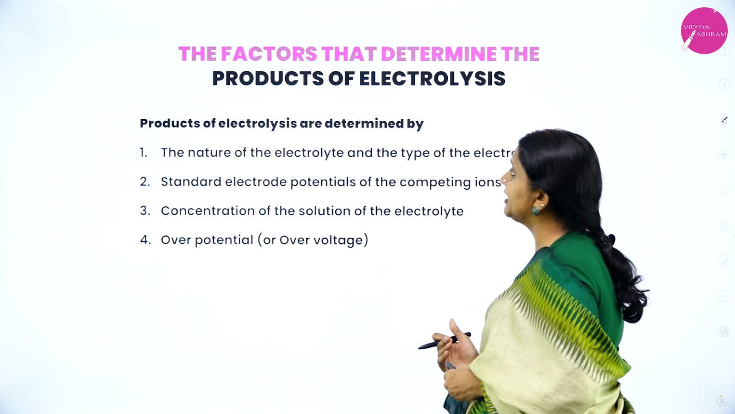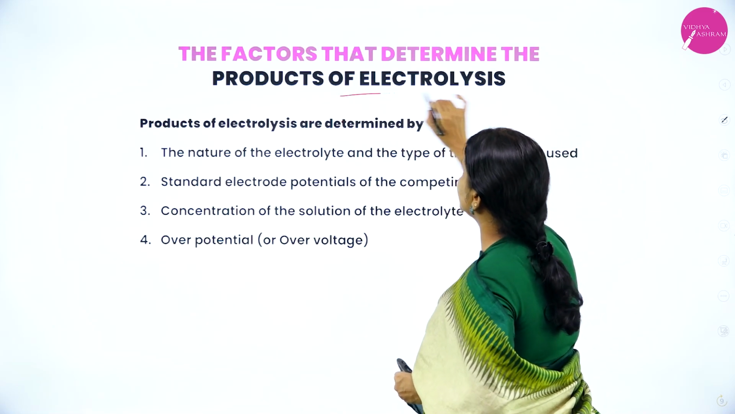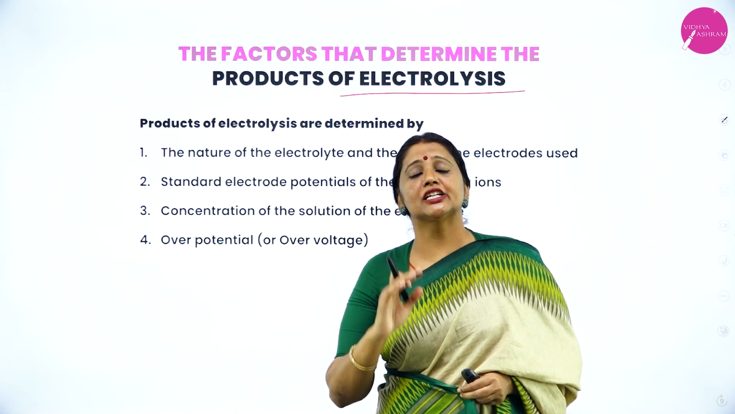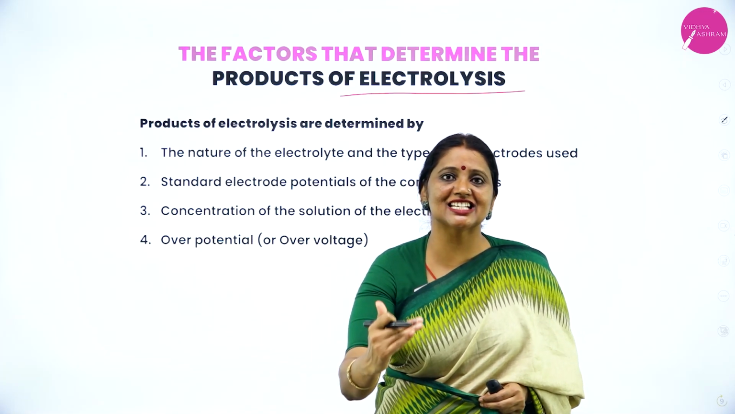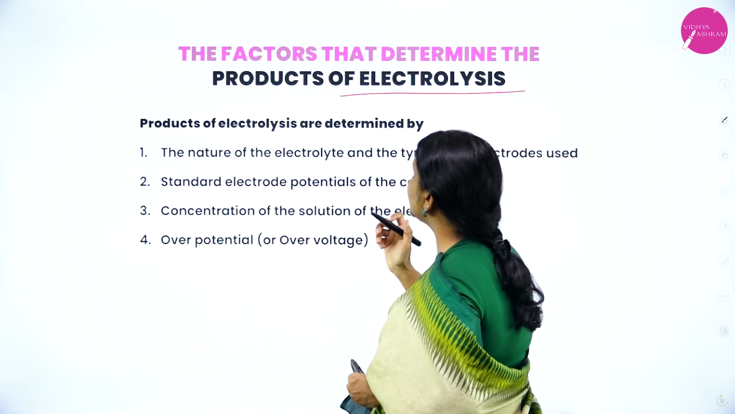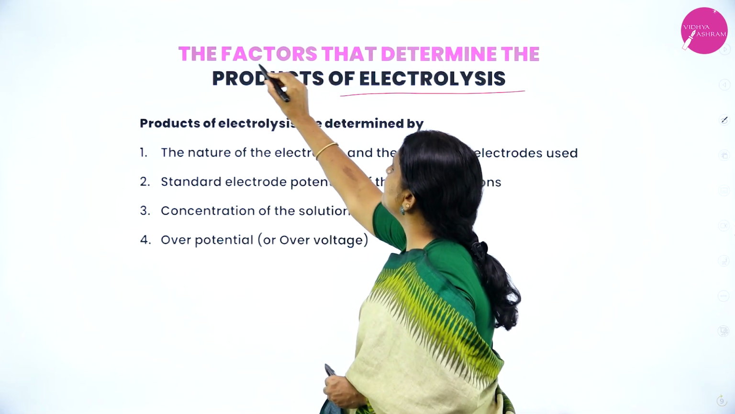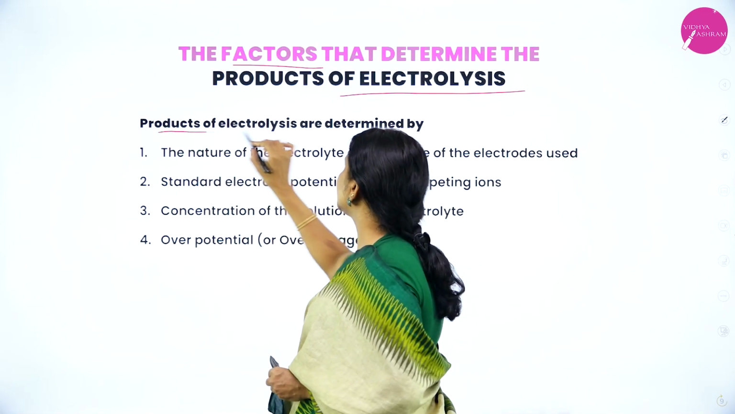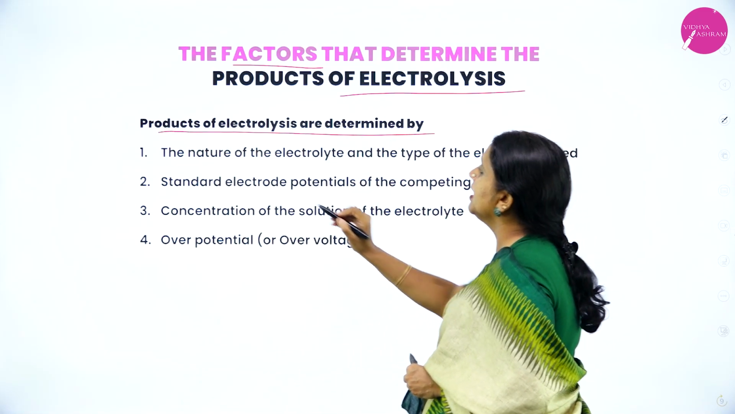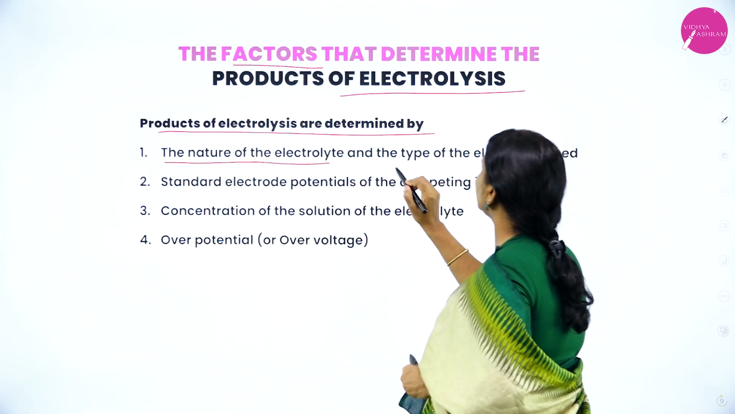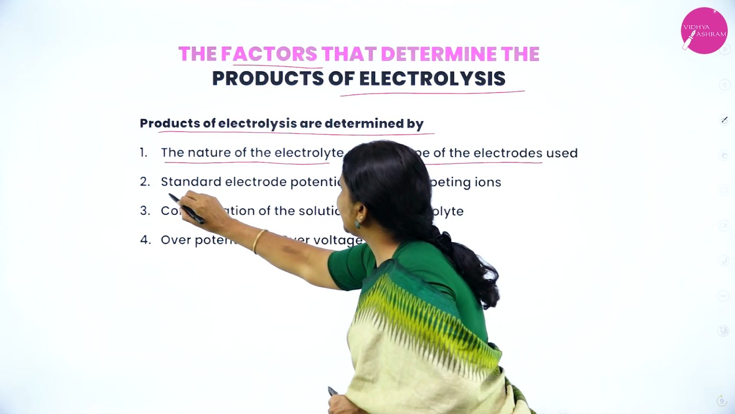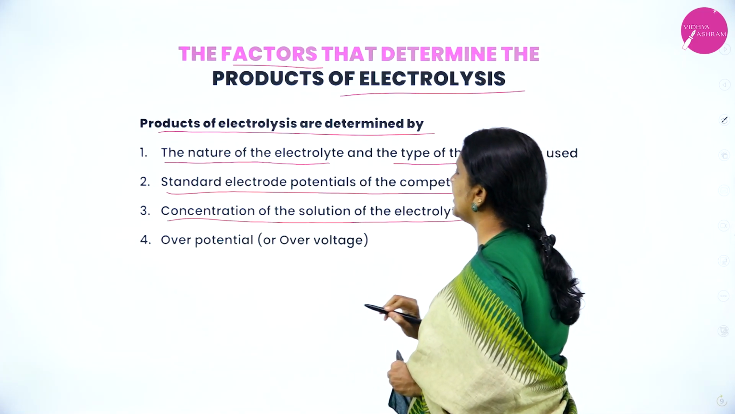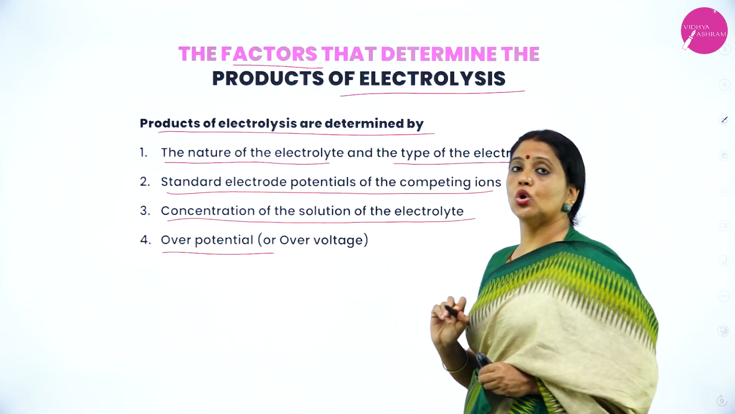Now, what is electrolysis? Already I explained: the decomposition of an electrolyte into simpler substances by passing electric current is known as electrolysis. This electrolysis depends upon certain factors. The products of electrolysis are determined by 4 factors. First, the nature of the electrolyte and type of electrode; standard electrode potential of competing ions; concentration of the solution of electrolyte; and overpotential or overvoltage.